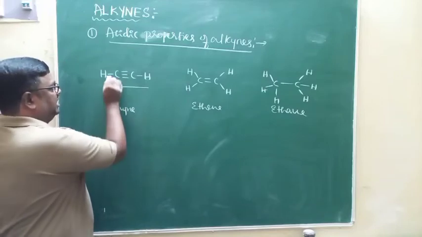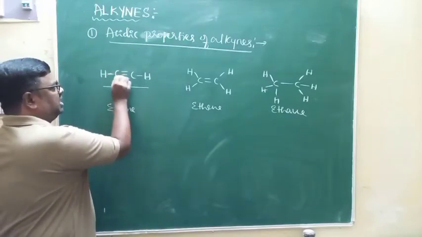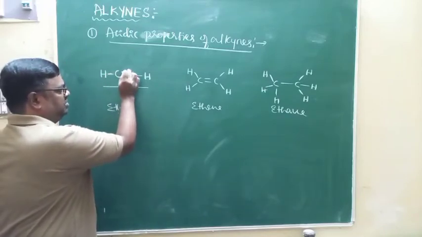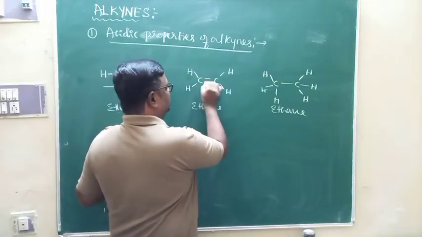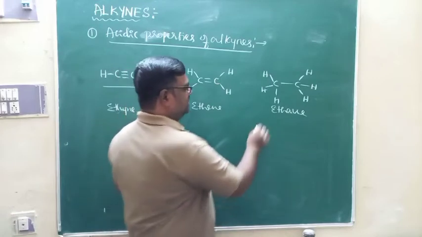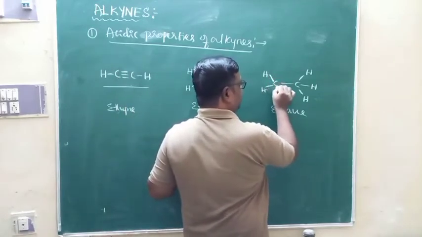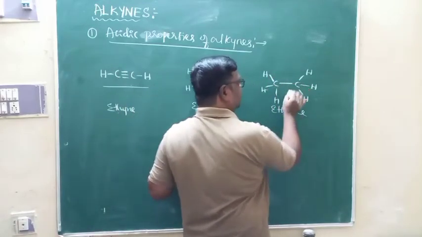In the case of ethyne, hydrogen atoms are directly attached to the triple bonded carbon atoms. In the case of ethene, hydrogen atoms are directly attached to the double bonded carbon atoms. In the case of ethane, hydrogen atoms are directly attached to the single bonded carbon atoms.